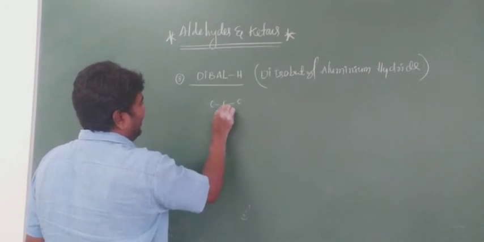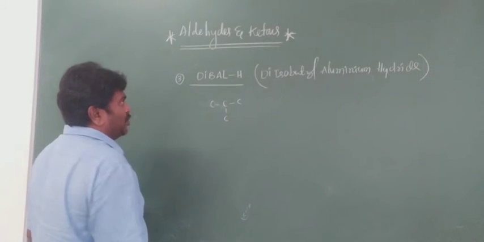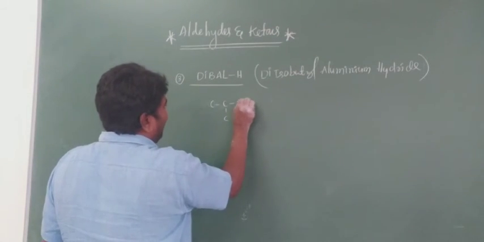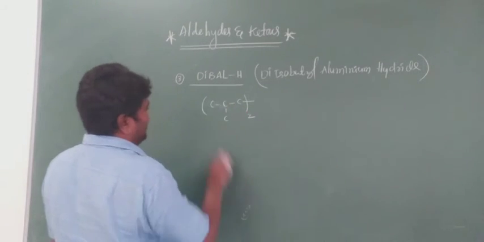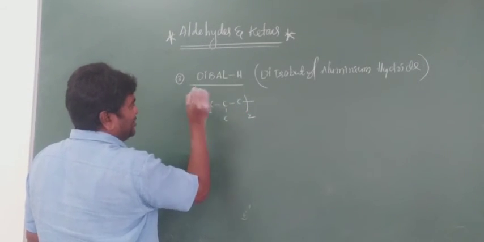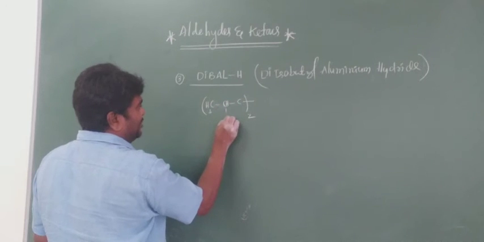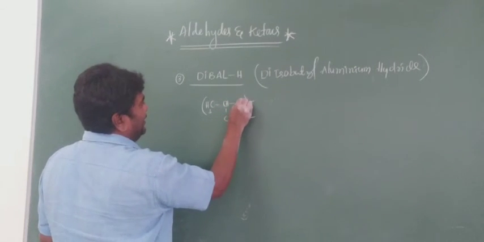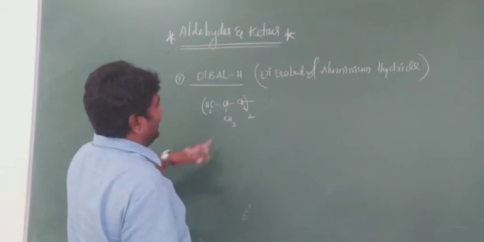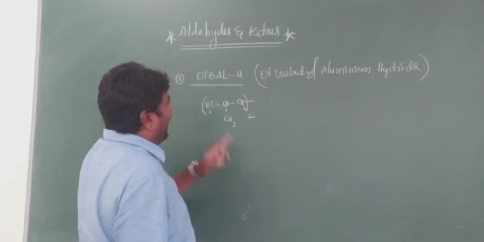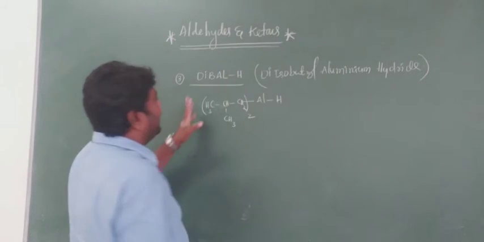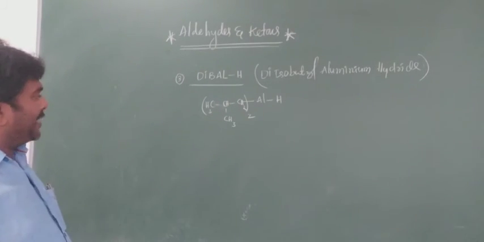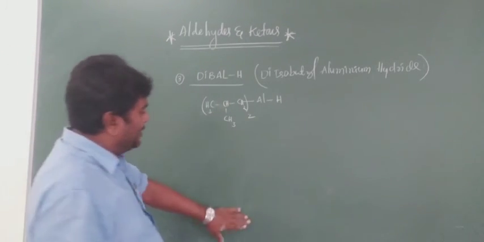So diisobutyl means two of these. Fill in the hydrogens: CH3, CH, CH3, CH2. It is diisobutyl and aluminium hydride. This is the DIBAL formula. It is very, very important. It is the third method.